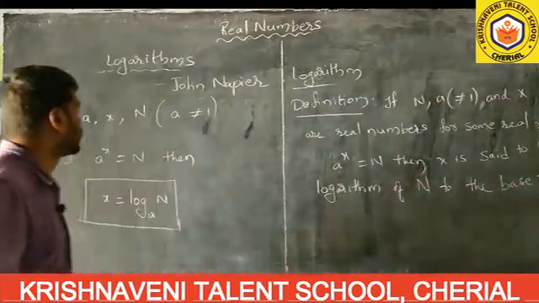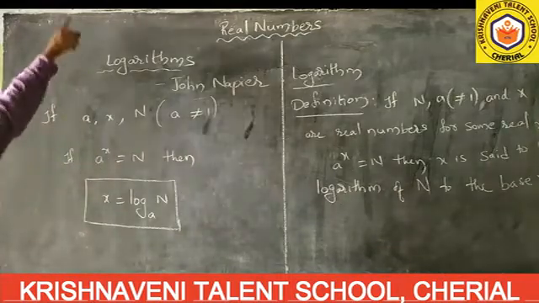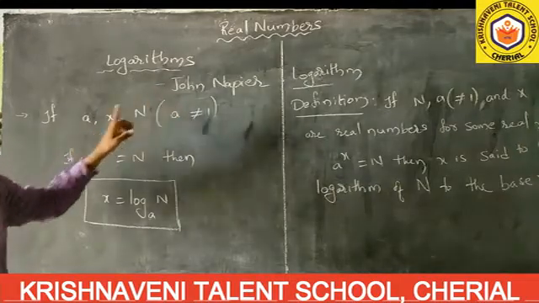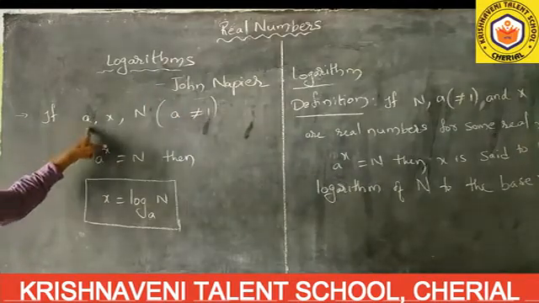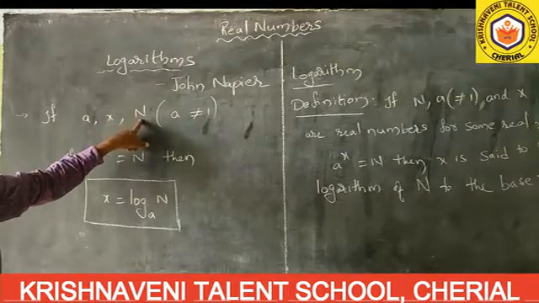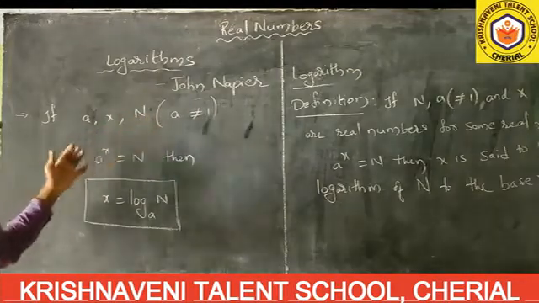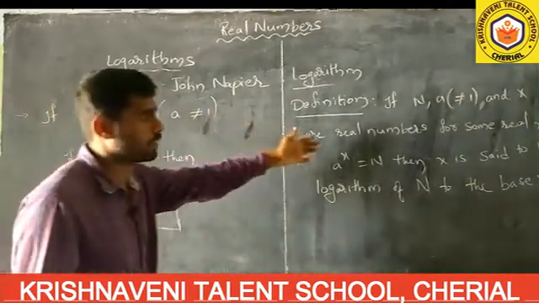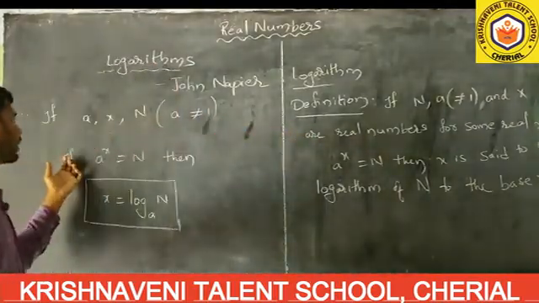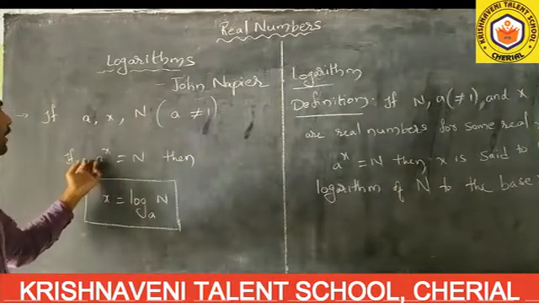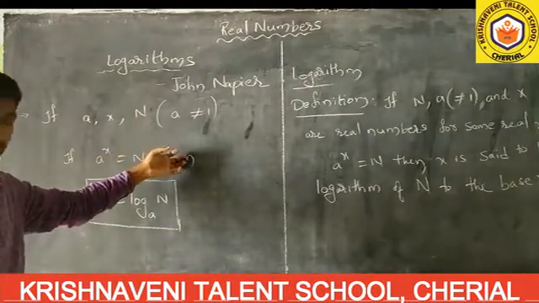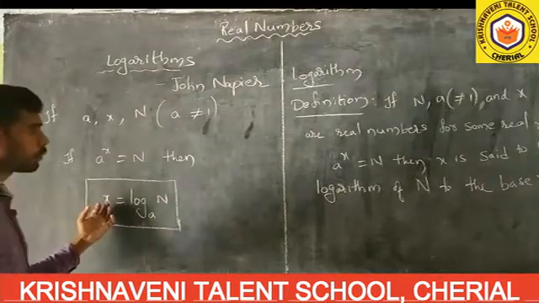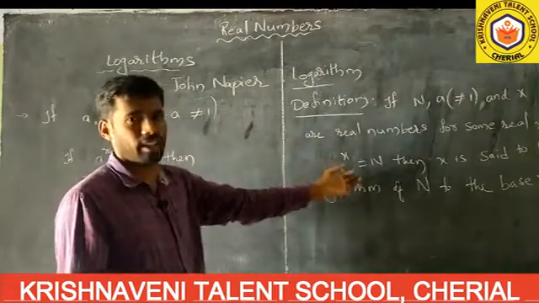See, this is what I said in the simplest form. Logarithms, father John Napier. If a, x and n are any three positive real numbers, here I have written it in symbolic form, and also in statement form. This is the definition. If a to the power of x equals n is the exponential form, then x equals log n to the base a. This is how we have to read it, as I have written here.